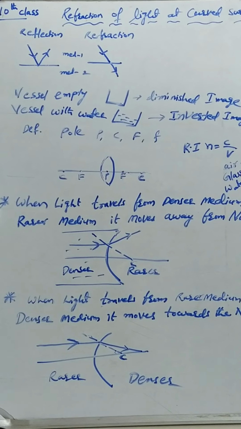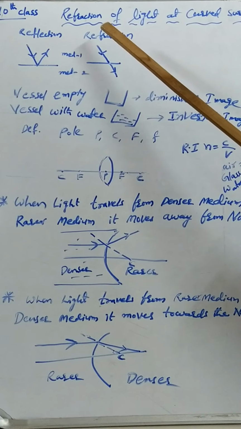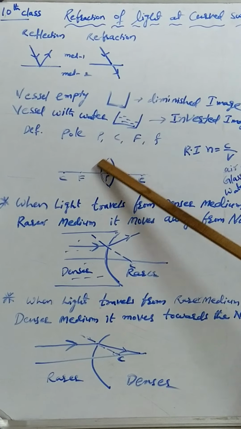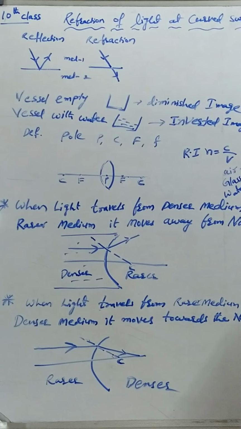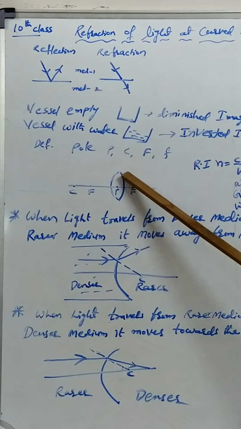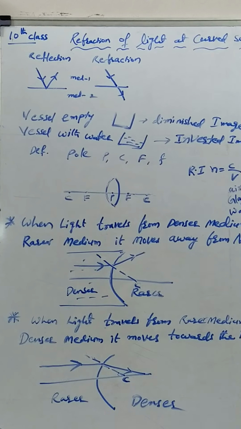In the earlier class on reflection we used mirrors. In this class we are discussing refraction, so we are using lenses, convex lens, concave lens, or any glass surface. So the geometric center of the lens is called pole.